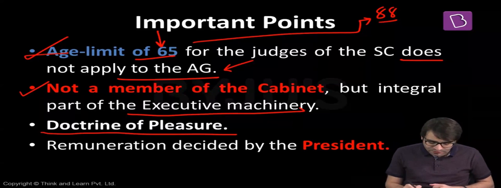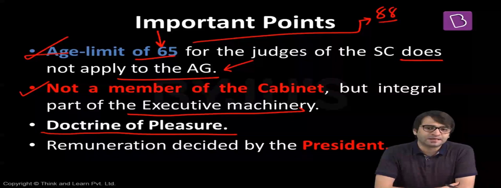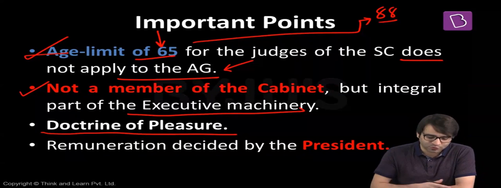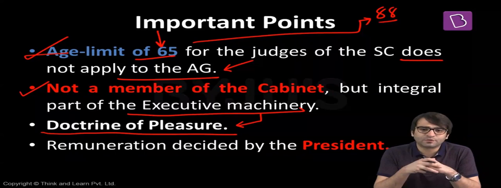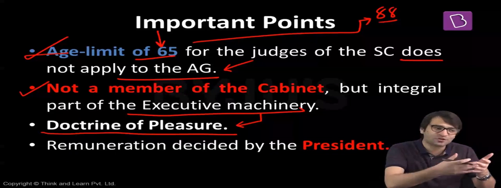And now, third important point, the doctrine of pleasure. If the Attorney General of India is appointed, what is the tenure? What is the term of office for the Attorney General of India? And on this, we come to an interesting concept called the doctrine of pleasure. The Attorney General of India holds office as long as he enjoys the pleasure of the President of India. But it is not a personal pleasure of the President of India, it is the pleasure of the Prime Minister and his Council of Ministers.